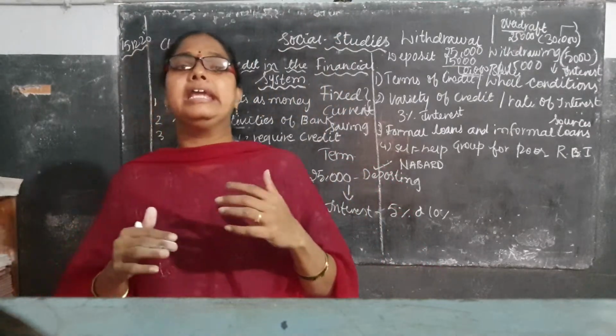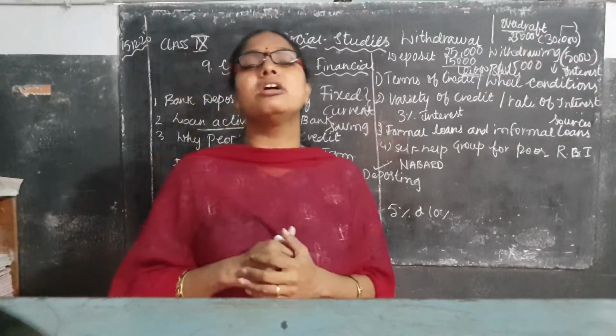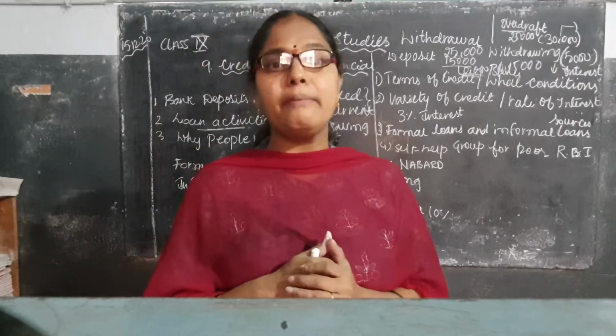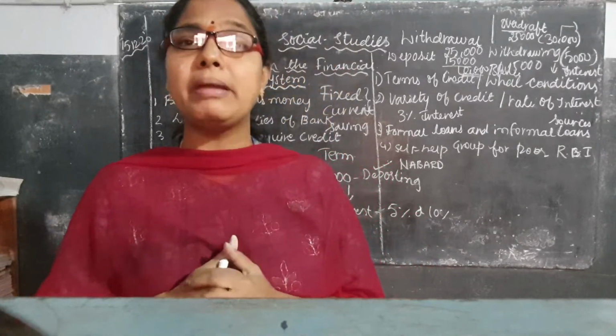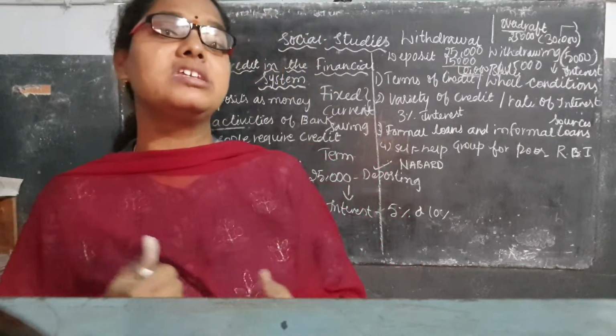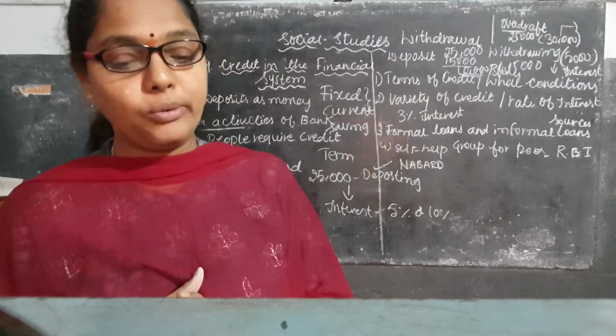Sometimes they will be taking your things as security. That is known as collateral security. Generally they will be taking the house registration papers as collateral security.